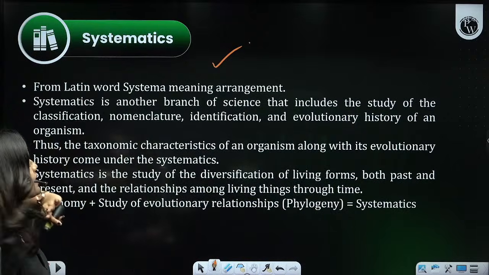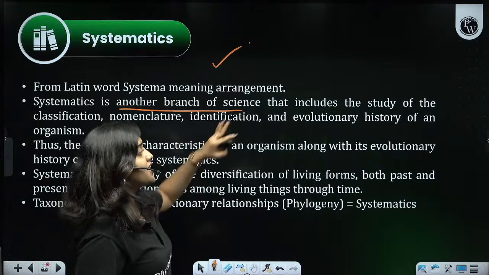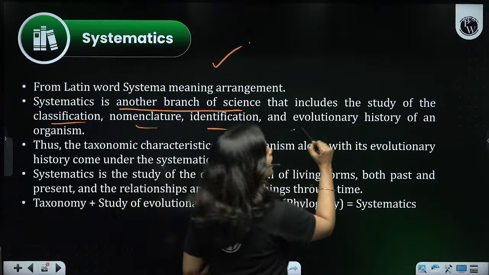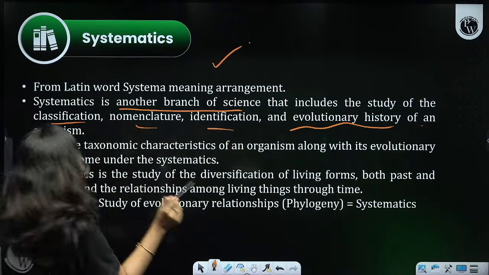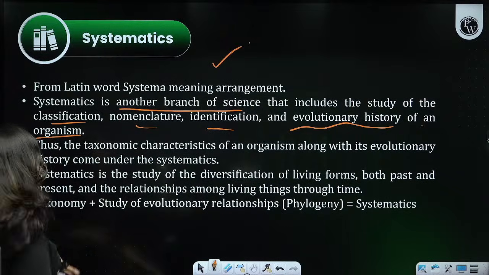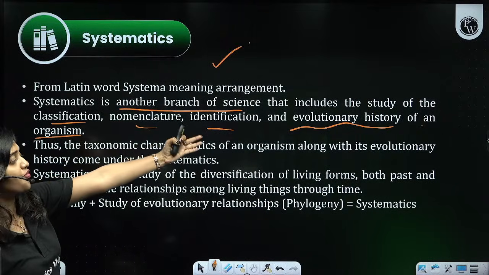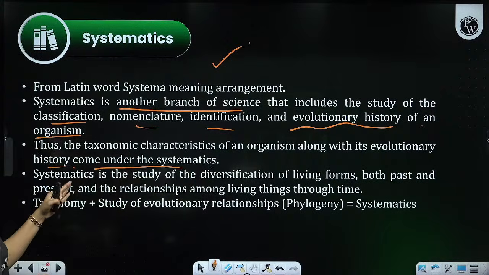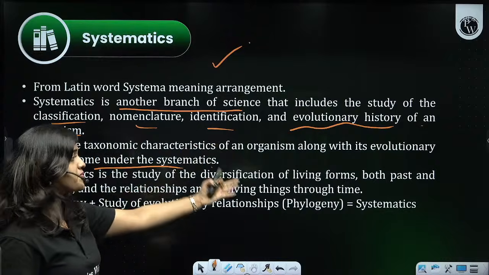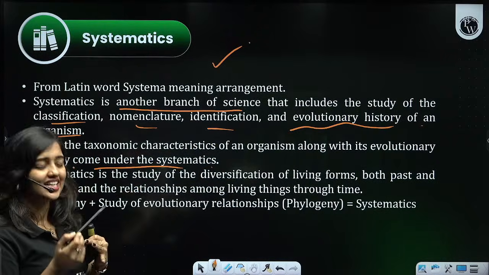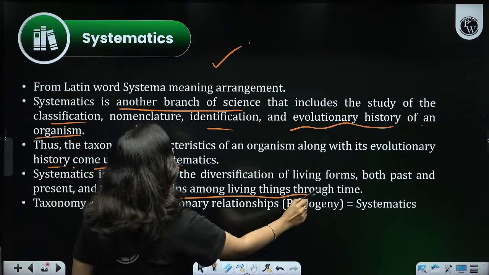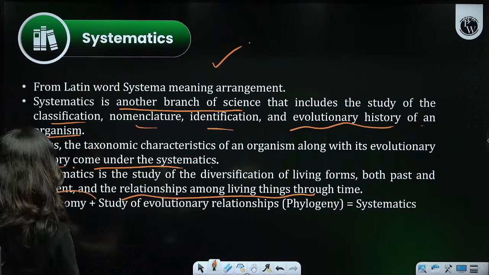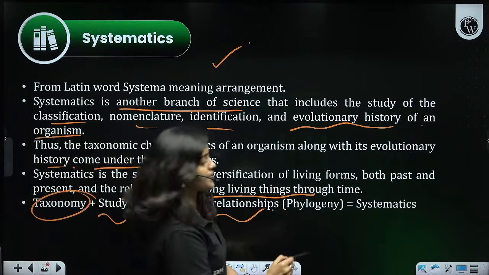So what is systematics? Systematics is another branch of science that includes the study of classification, nomenclature, identification, and along with that, the evolutionary history of an organism is also considered. Thus the taxonomic characteristics of an organism along with the evolutionary history come under systematics. Systematics is a study of diversification of living forms, both past and present. That means the evolutionary connection is revealed here. The relationship among living organisms through time. Through time means it is actually evolution. So actually taxonomy plus the study of evolutionary relationship is systematics.